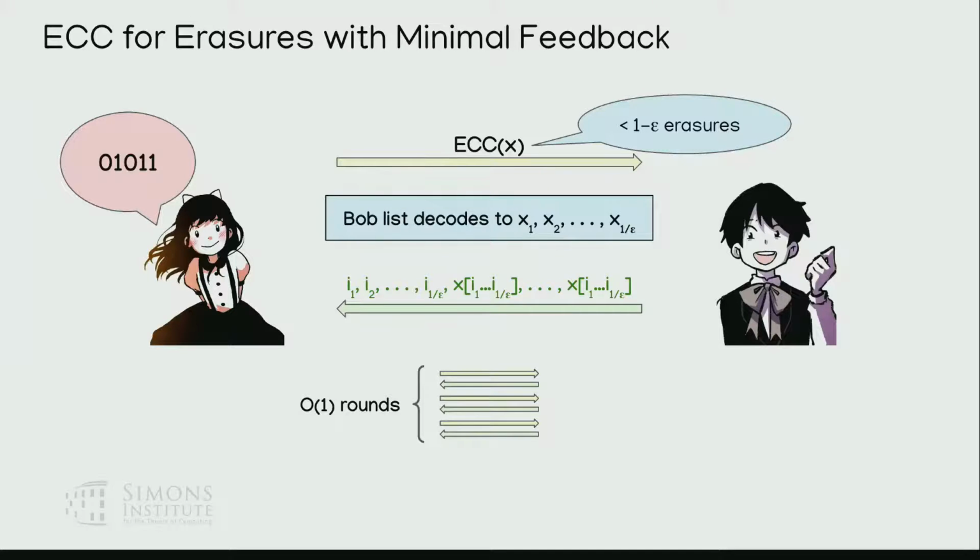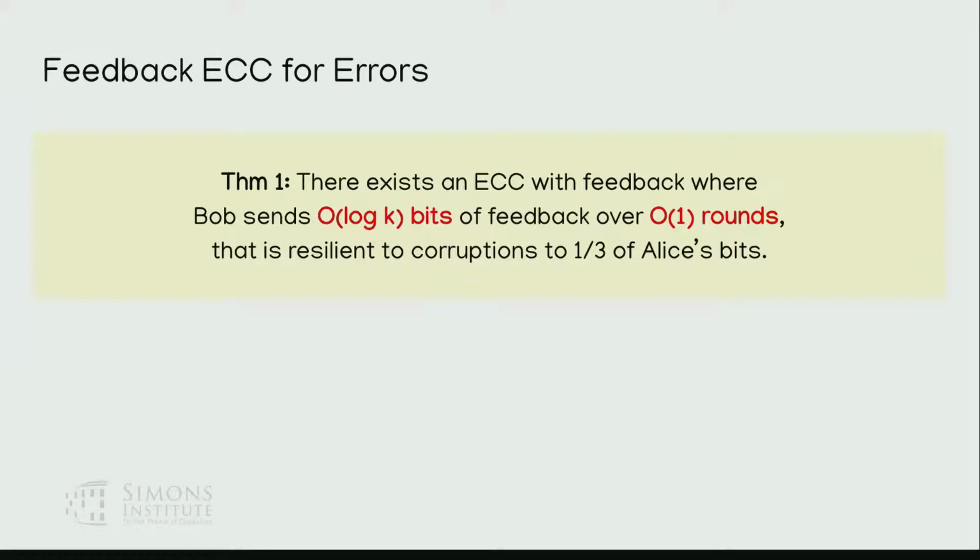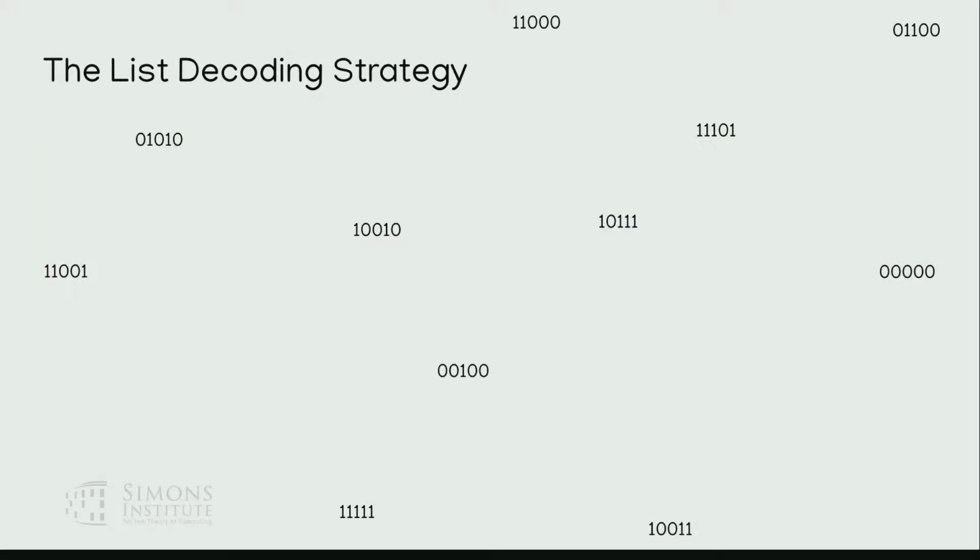Okay, now let's go to the error setting. Just like error correcting codes, this is feedback with log k bits of feedback and constantly many rounds, and it's robust up to 1/3. Let's begin again with the list coding strategy from the erasure setting. What's basically happening is you have an error correcting code, which is just a bunch of points in space, and suppose this is the code word that Bob actually receives.